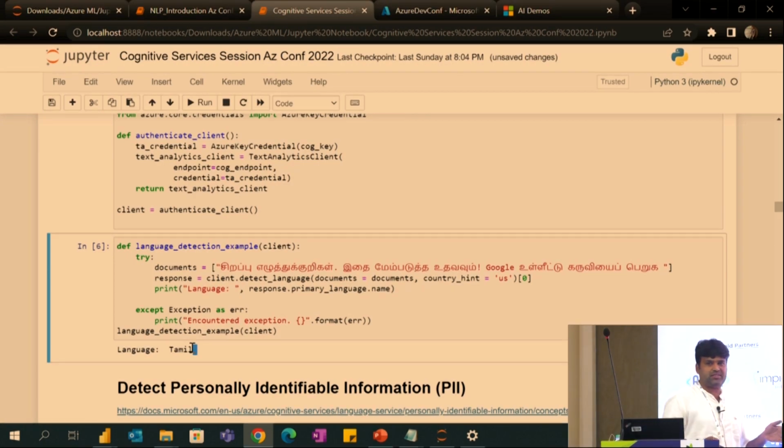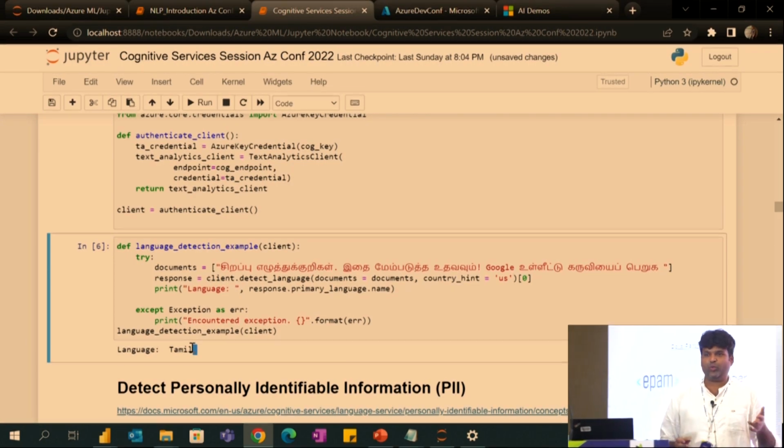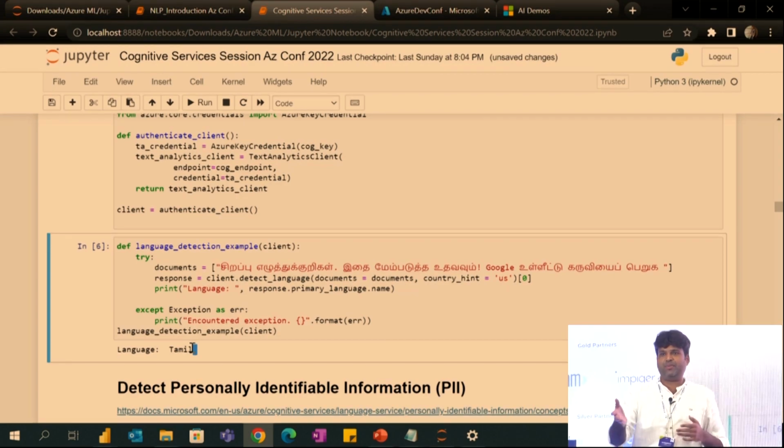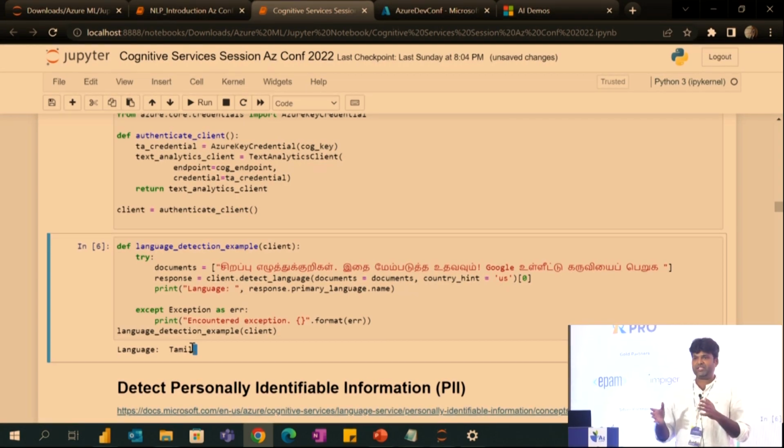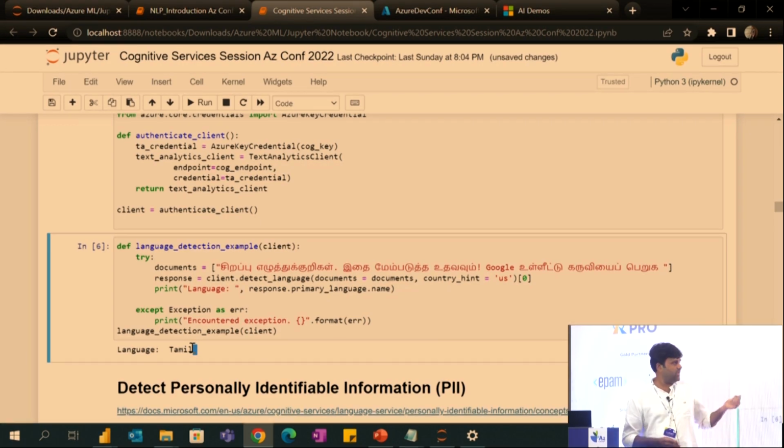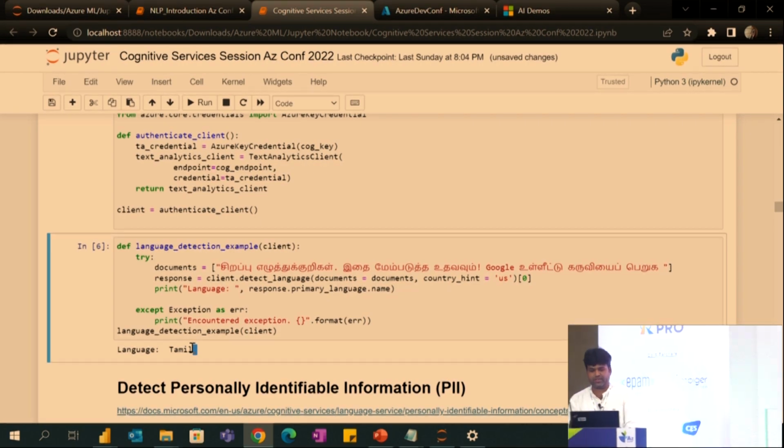So you may ask, this is something a data scientist will do, why do I need to bother? For example, you are a developer and you have an application, and you want to make the application smart. For that you don't need to read all these things, like what is text analytics or AI. Directly you can go to Cognitive Services, create the API, and it's like a plugin. You can use it in your application and make your application smart. So it will be very useful for developers as well.